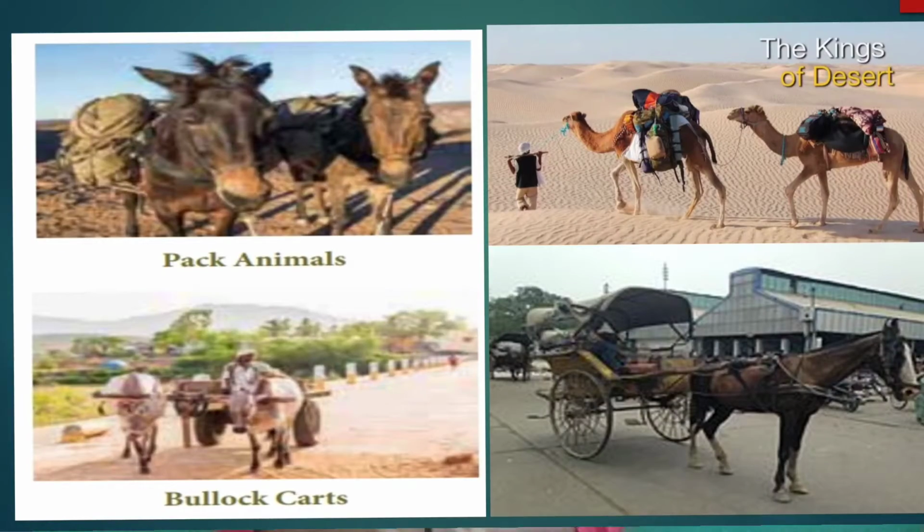Why do we call them that? Because they used to carry all the heavy loads from one place to another. In olden days, people also used bullock carts and tongas driven by horses. All these were means of land transport in the olden days. Look here in this picture, children. You have a picture of camels carrying people. Then we have donkeys carrying heavy loads. We see that people are traveling in bullock carts and tongas. So these are the four means of animal land transport which were used.